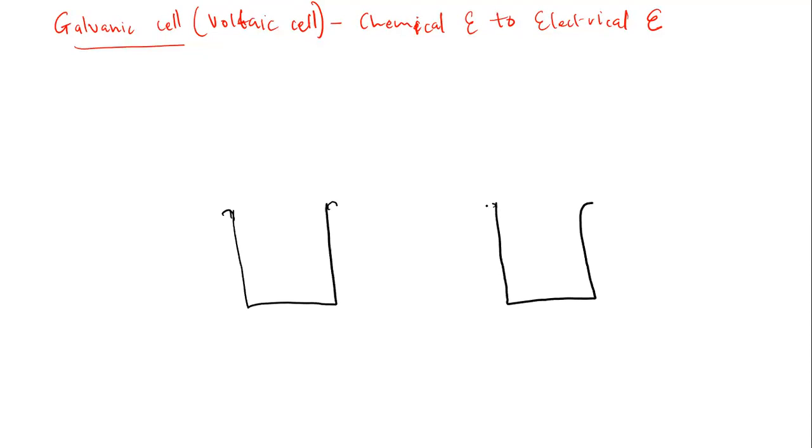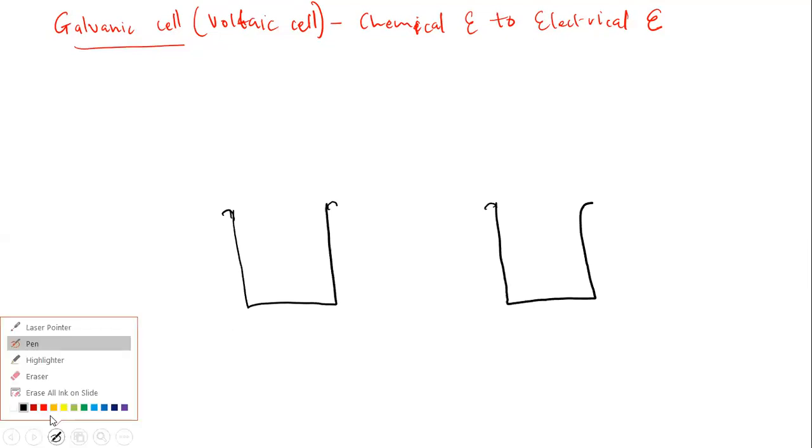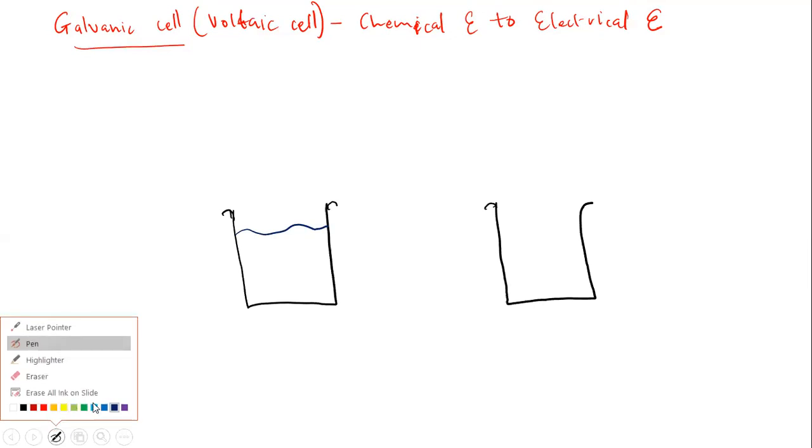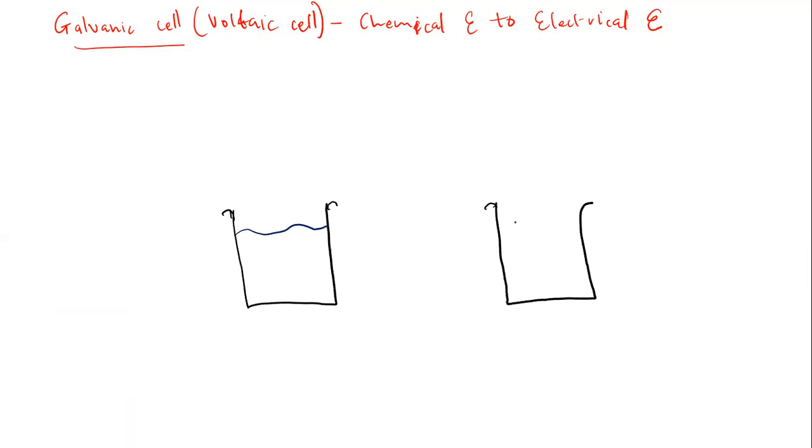These are two beakers. In this beaker we're going to have a solution, and the same applies to that beaker. Say in that beaker as well, we have a solution.